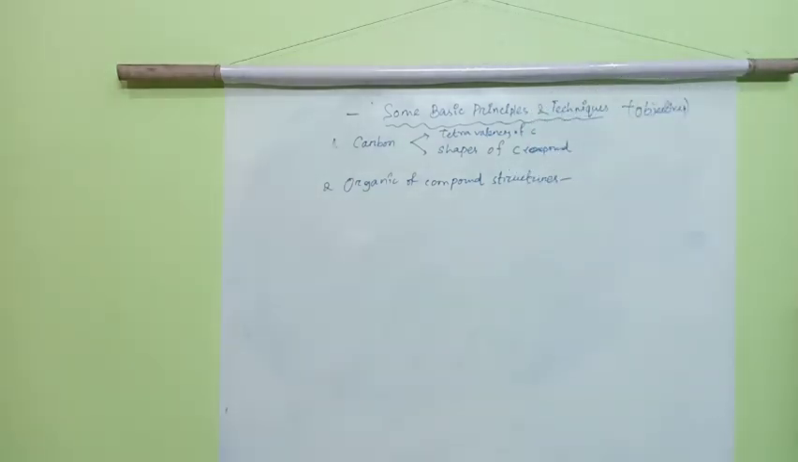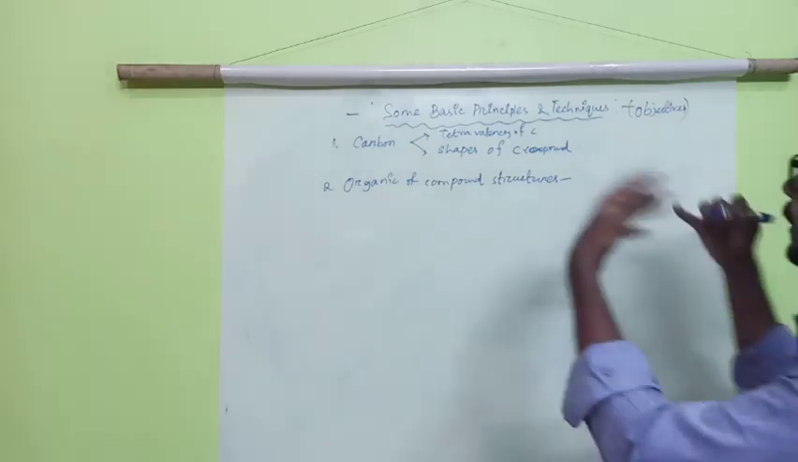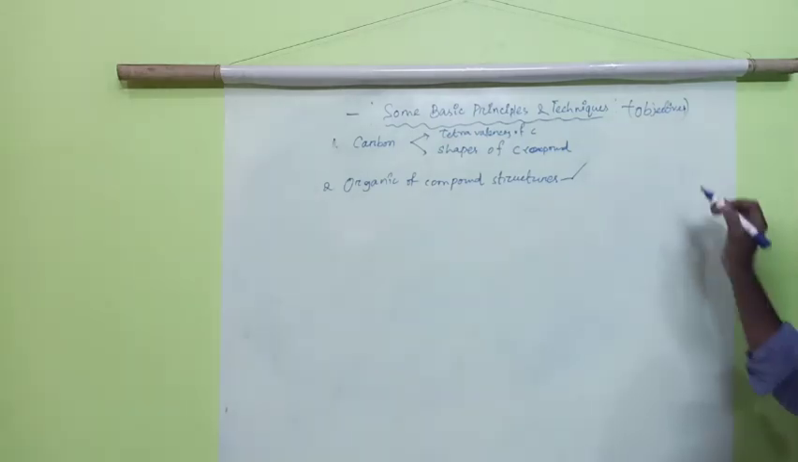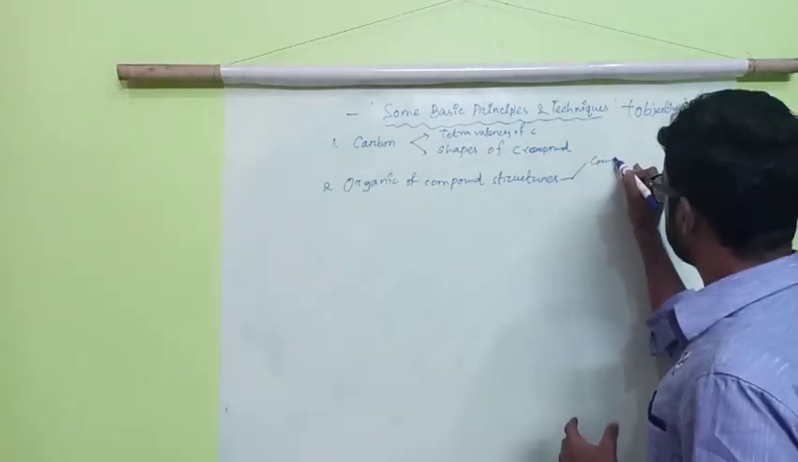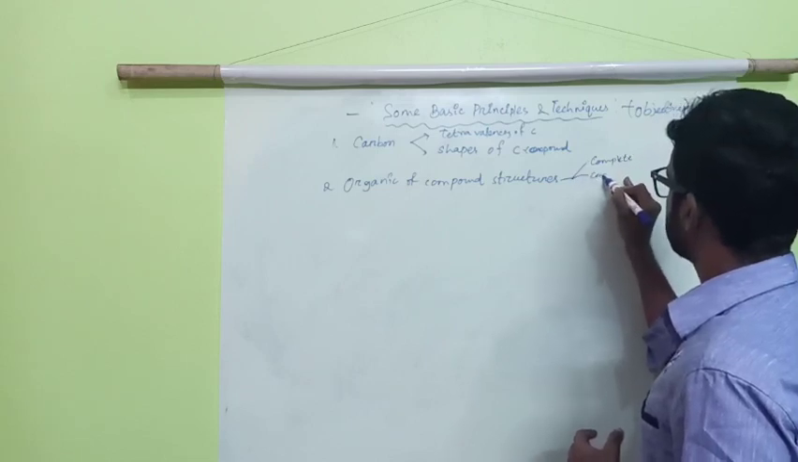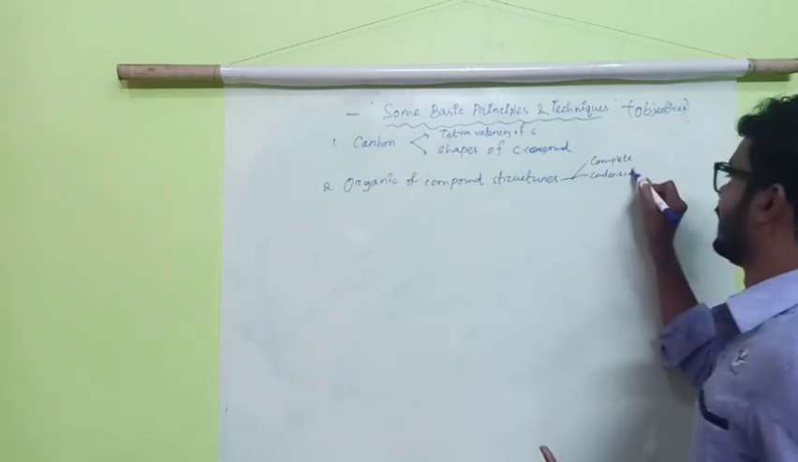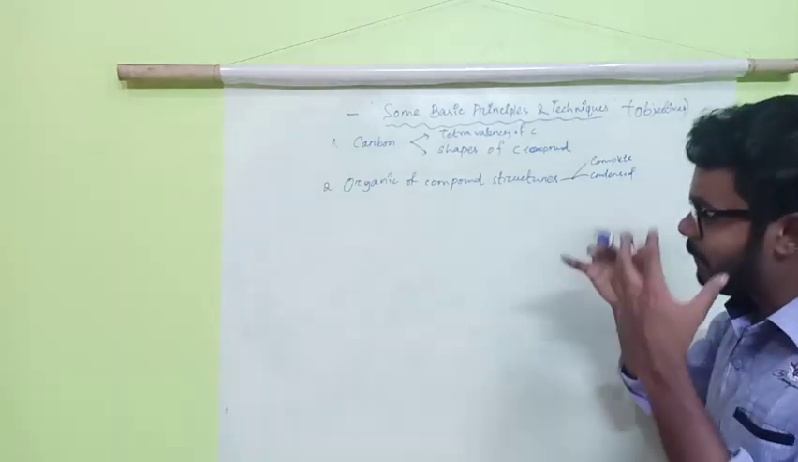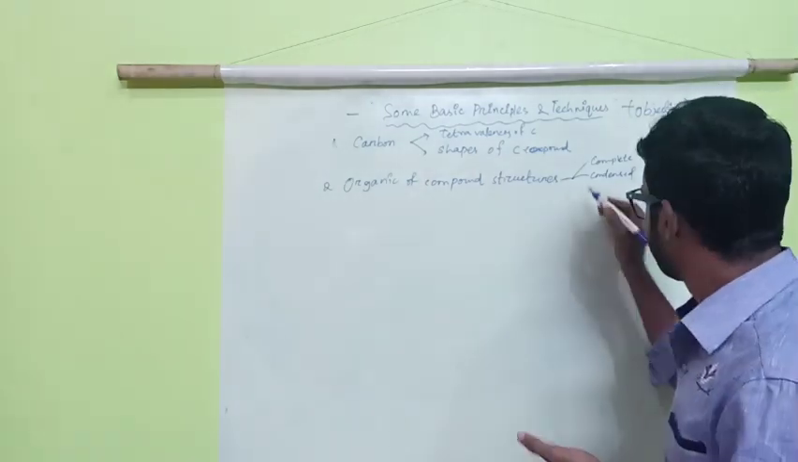Okay, organic compound structures. Here you will get the complete structure. What does complete structure mean? It means a completely bonded structure, the condensed formula.